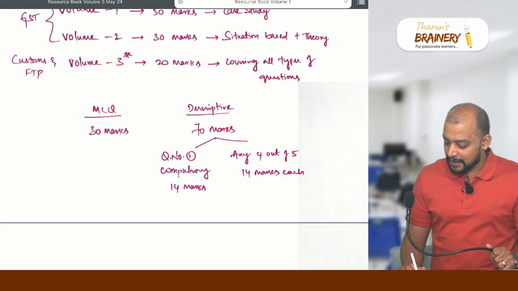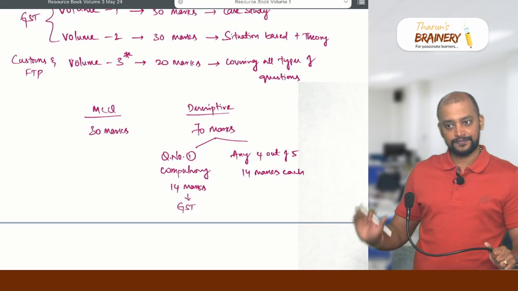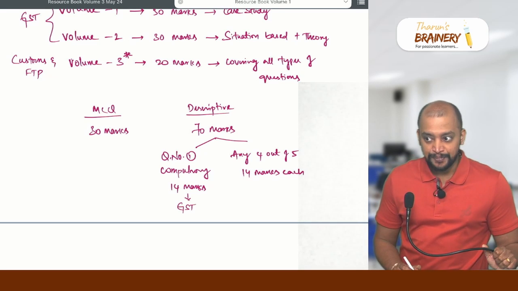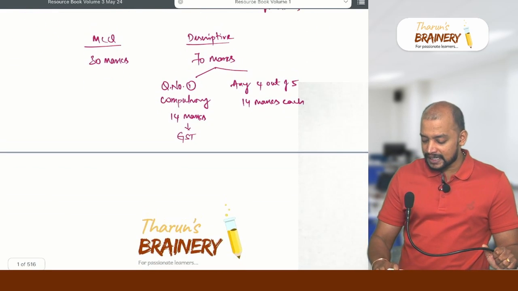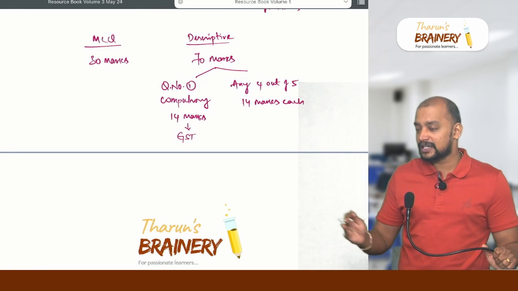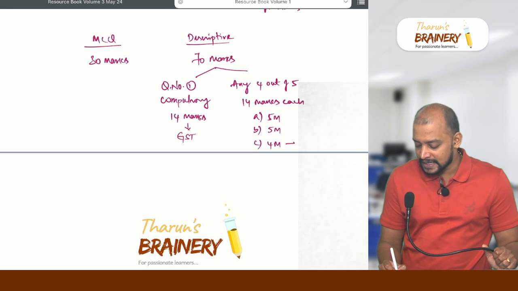In this 14 marks compulsory question, it will definitely be on GST only, not on customs. Customs they will not be giving. So it will be completely on GST. Whereas in the remaining 14 marks questions, question number 2 to question number 6, you have to write any 4. There they will be making 3 parts, A, B, C. Part A and part B will be for 5 marks each, whereas part C will be for 4 marks and that will be customs.